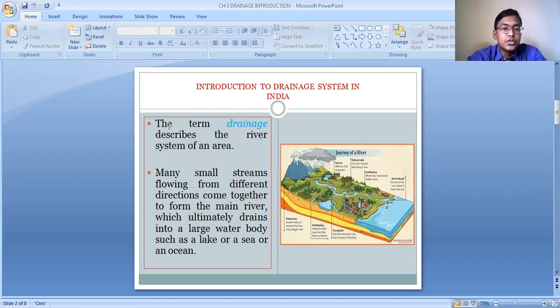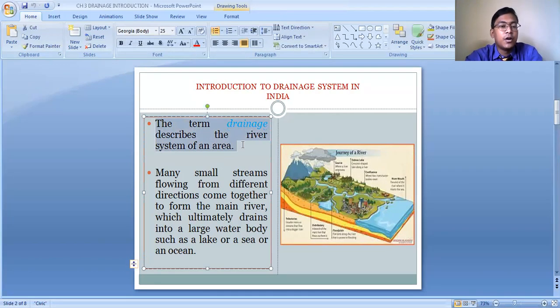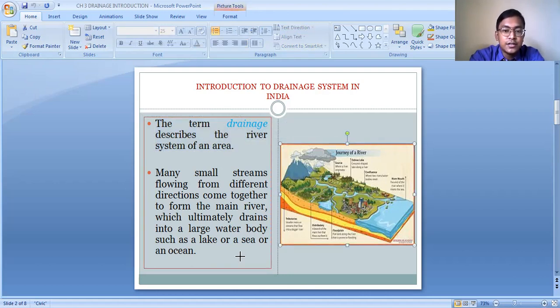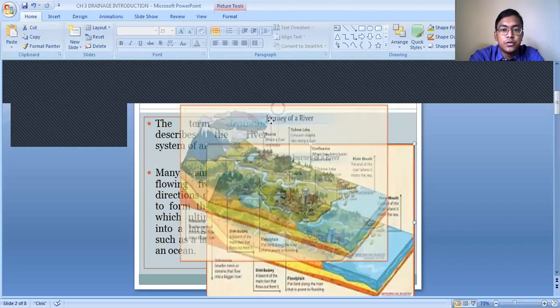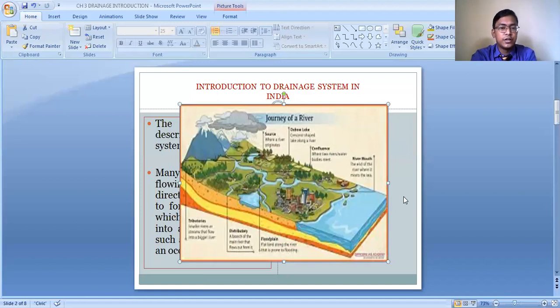The term drainage describes the river system of an area. So basically the term drainage refers to the river system of any particular area. And here you can see in this image, I'm just zooming the picture to show you, so the picture is a little bit blurred. Here you can see that on one side the mountains are there, which are covered with snow, and on the other side the ocean is there.